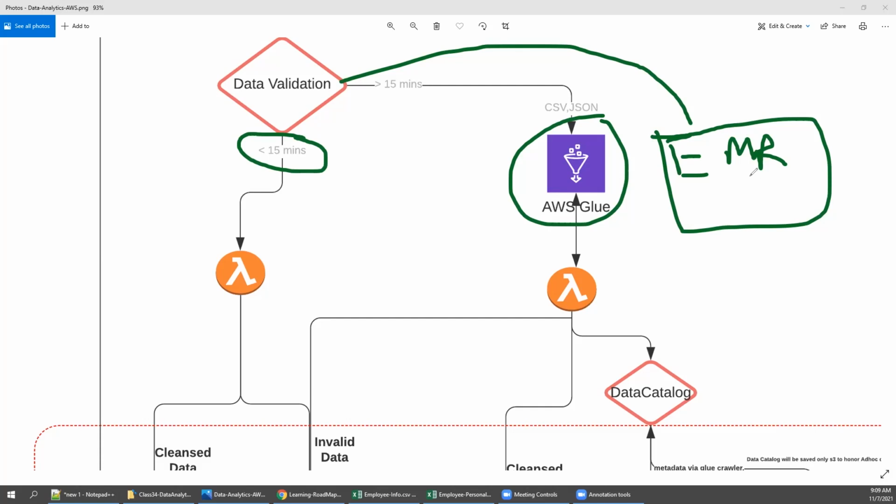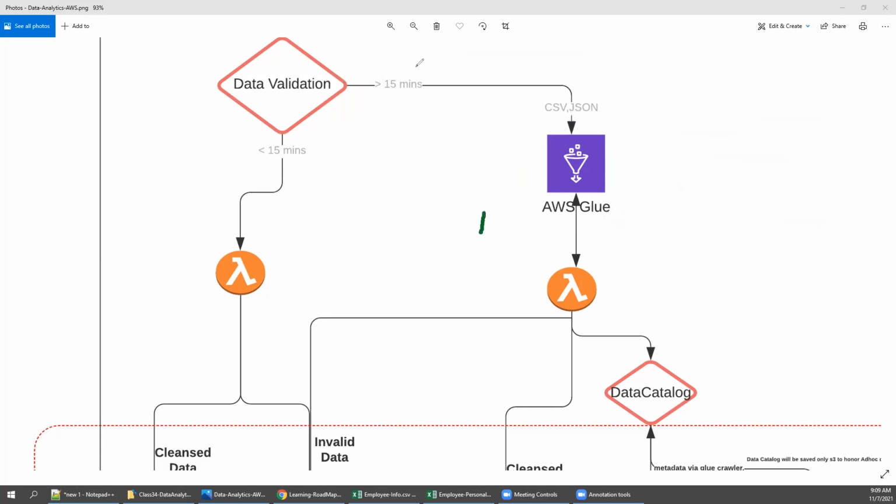If you think the volume is very small, but I don't have any expert in my team, but I want on-the-fly scaling and flexibility, then you need to go with AWS Glue. If it is more than 15 minutes, the volume is huge, and I have an expert, I want to save a lot of cost, but please remember EMR takes a lot of expertise and effort, right from design to implementation. But AWS Glue is already a managed service in AWS, so through this I am going to use it.